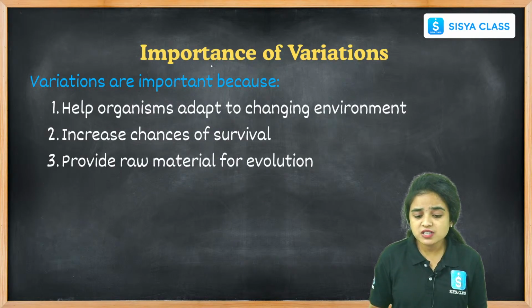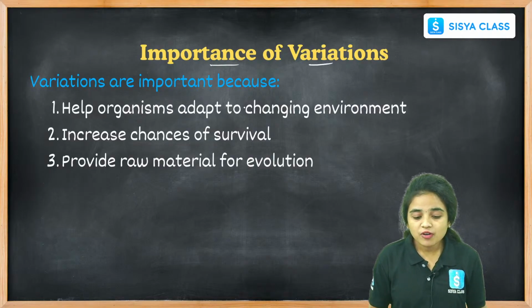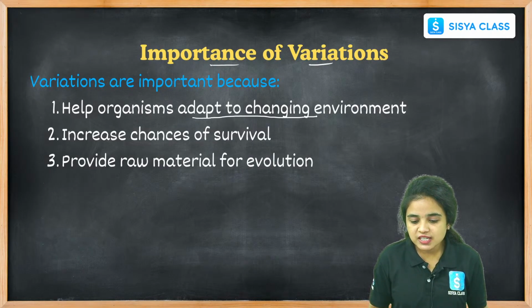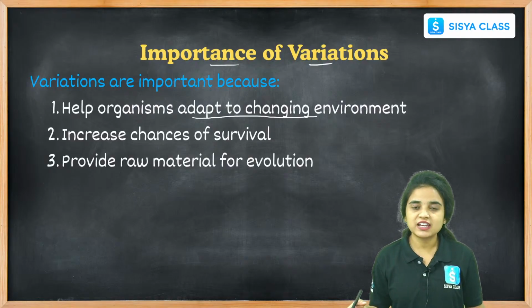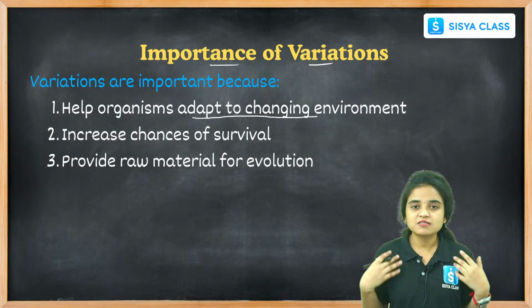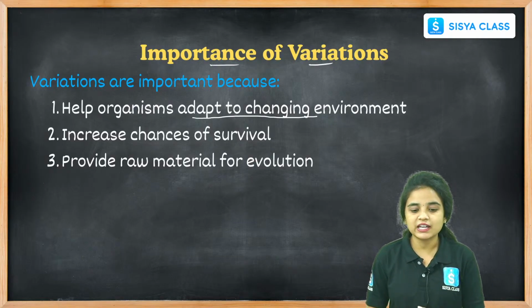Importance of variations. Why are variations important here? See students, it helps organisms adapt to a changing environment, whether we are staying in cold temperature areas, hot temperature areas or moderate temperature areas. Our body adapts to that particular area and environment.